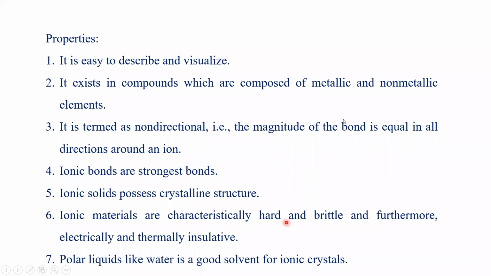Naturally, the crystalline structure is formed in all types of compounds of metals and non-metals. Non-crystalline formation is much more difficult than formation of crystalline. So ionic solids have a very strong crystalline structure. Like 14 types of crystalline structures can be formed by ionic solids. Ionic materials are characteristically hard and brittle. Yes, we have very strong bonds in nature, and sometimes it is also brittle.